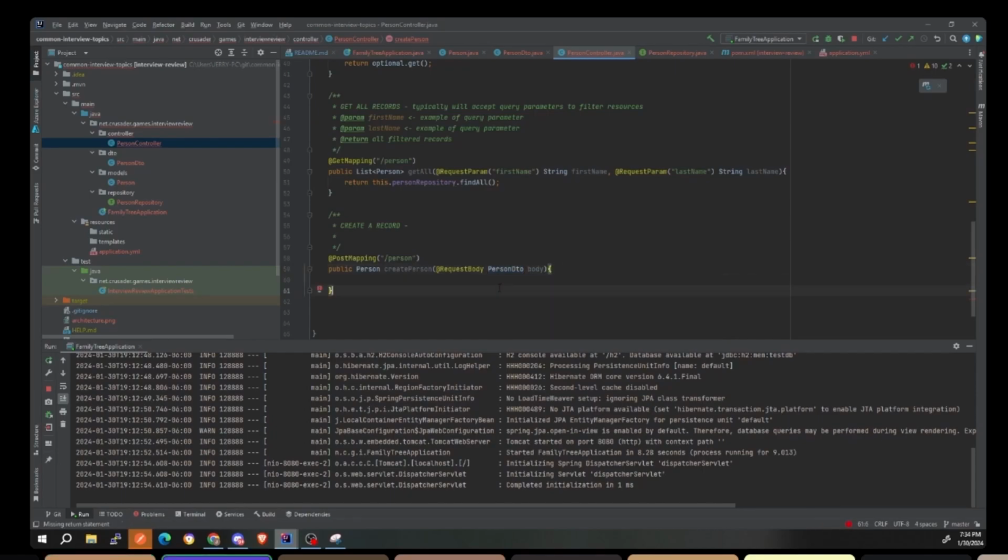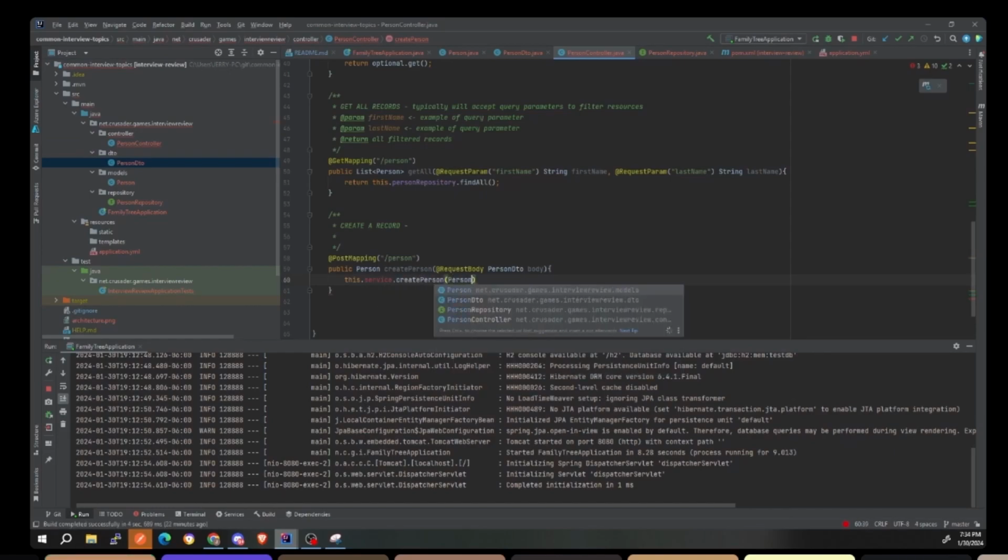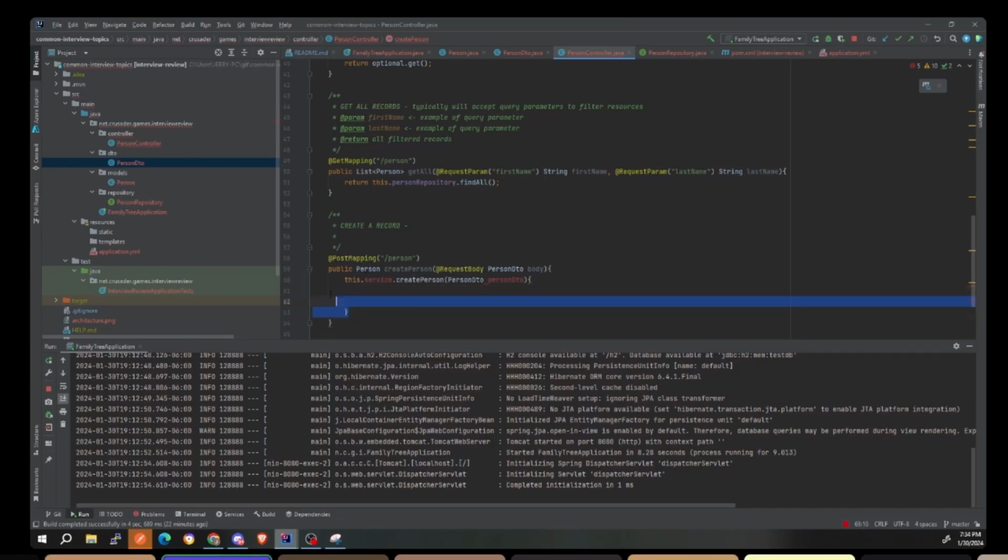And those fields, do they have name restrictions? Like you have to use the same names as the original model? Yeah, because we can then do this in our service: service.createPerson, and we'll pass in the DTO. So it'll be person DTO body, right? Is it just body or person DTO body? Yeah, you can do person DTO, it doesn't matter. So in this method we'll convert the person DTO into an actual person. All right.